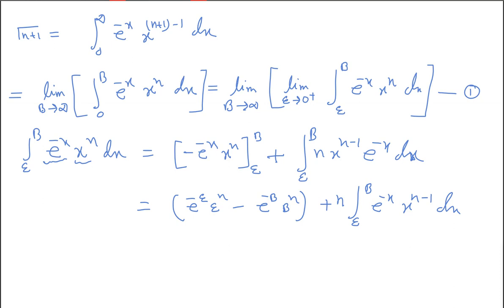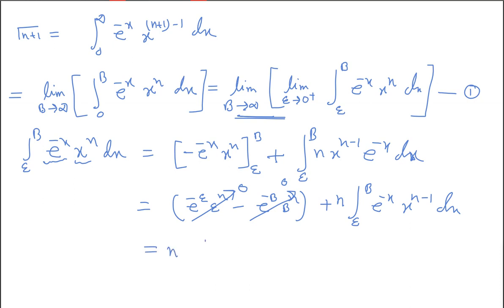Now when you take epsilon tends to 0 first, this part will be 0, and when you take b tends to infinity, this e to the power minus b tends to 0. So this part goes to 0, this part goes to 0, and what will happen to this part?